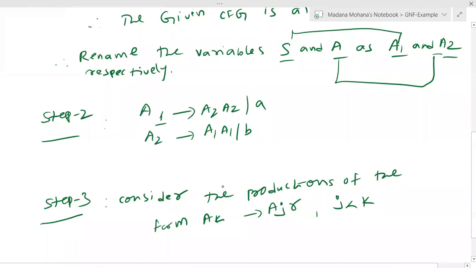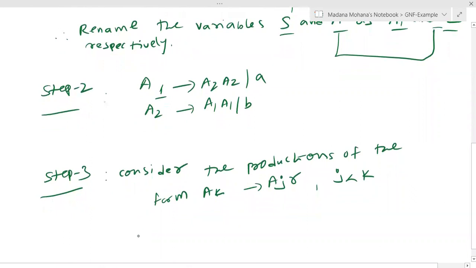So now which productions are in this form? For example, let us consider A1 derives A2 A2. Let us say this is K. Now this is J. Here J value is 2, K is 1. So it won't satisfy the condition.